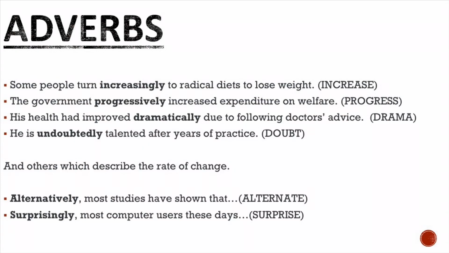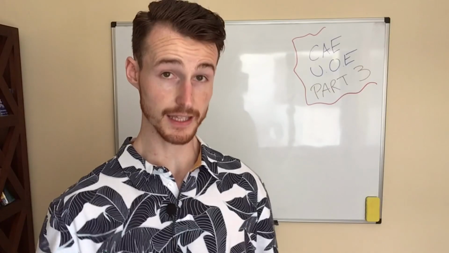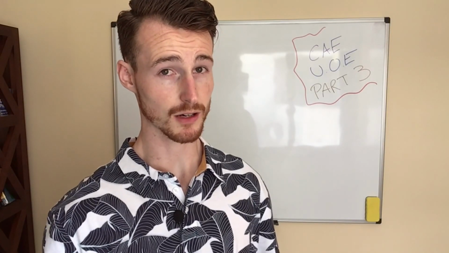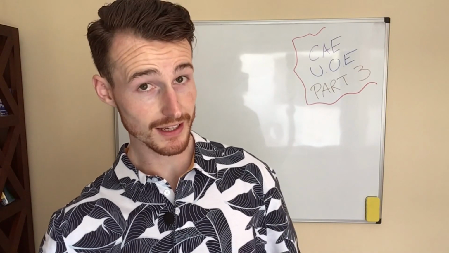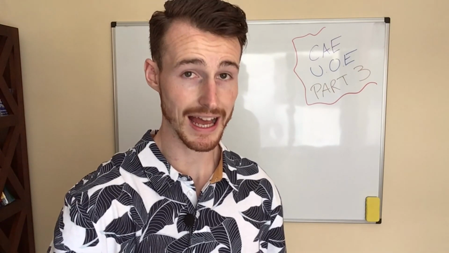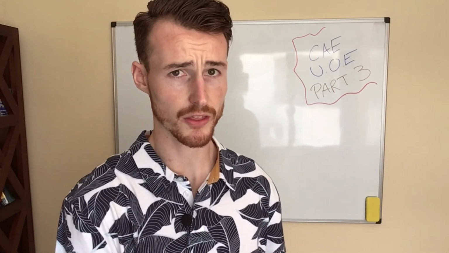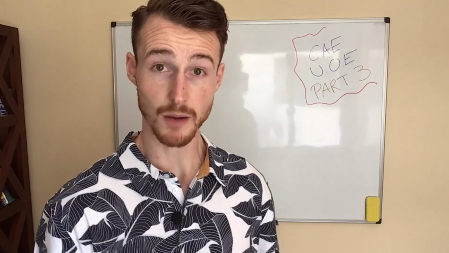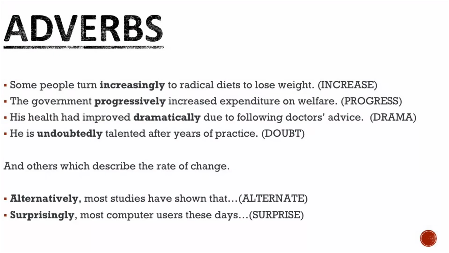Finally, we have undoubtedly. He is undoubtedly talented after years of practice. Here it's very interesting because with the word doubt, we've added both a prefix and a suffix to the word. And before the suffix, another little change. Again, we have to understand the sentence. He is undoubtedly talented after years of practice.